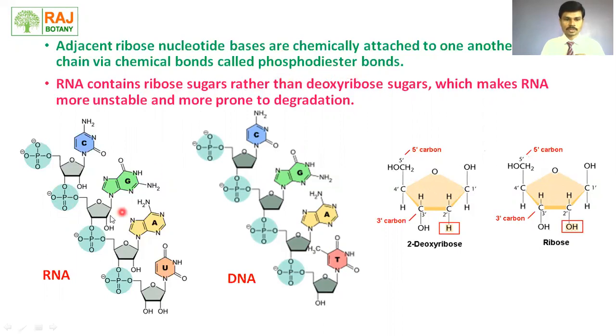RNA contains ribose sugar, but DNA contains deoxyribose sugar. Here we can see this is deoxyribose sugar which is present in the DNA, and here is ribose sugar present in the RNA. Here we can see the difference. At the second carbon atom of the ribose sugar, a hydroxyl group is there, and at the second carbon atom of the deoxyribose sugar, only hydrogen is there, oxygen is lacking. Hence the name deoxyribose, which is present in DNA, and ribose sugar is present in RNA.